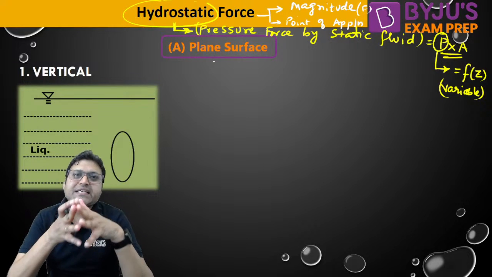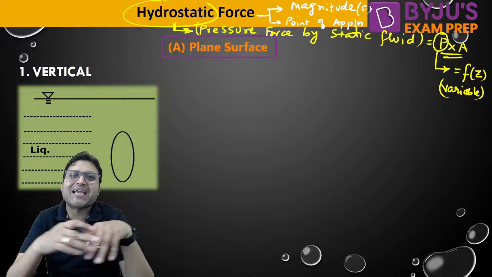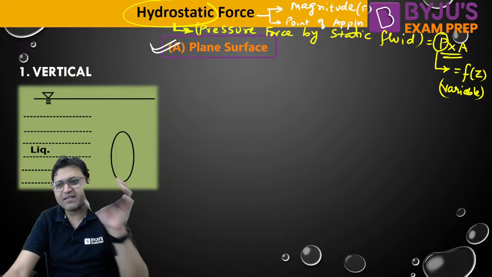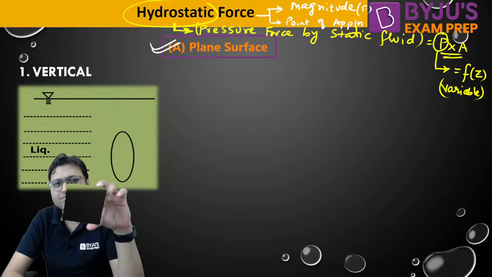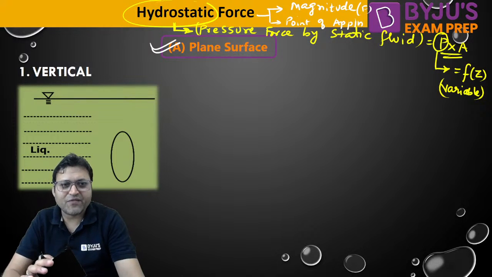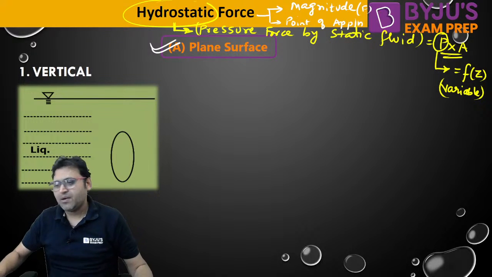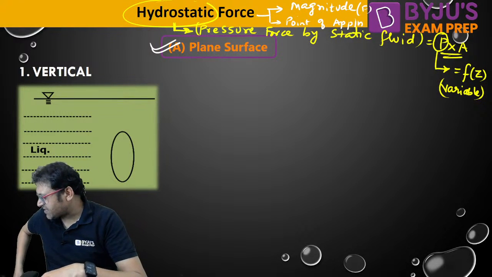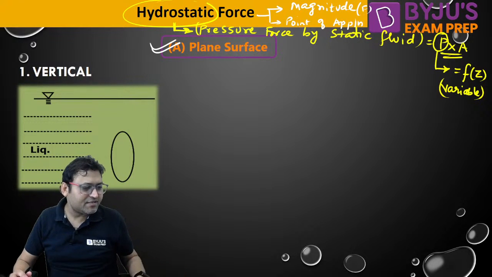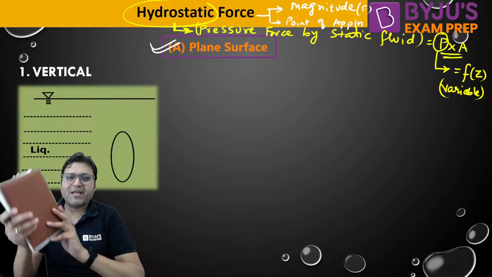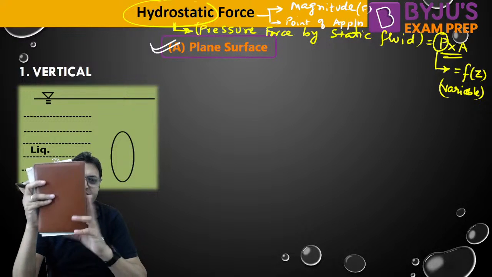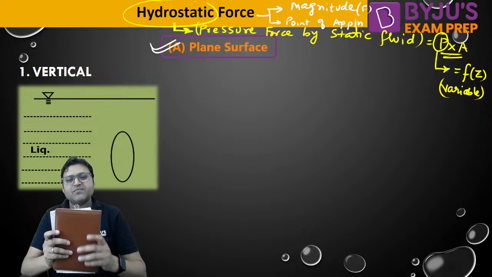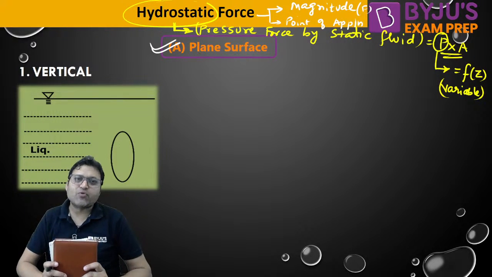So there are two situations of the surface in which we will be calculating the hydrostatic force. The first one will be the plane surface. The surface is a plane surface, let us say like this. The plane surface can be like this. So we will calculate the hydrostatic force magnitude on the plane surface, and we will calculate the point of application.